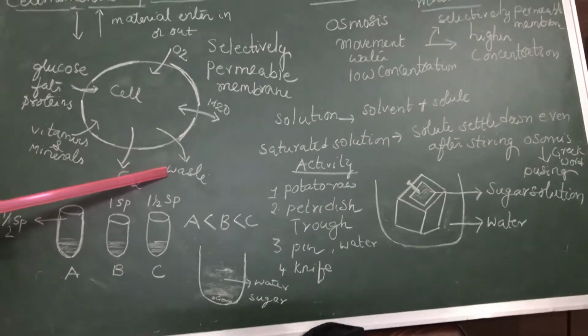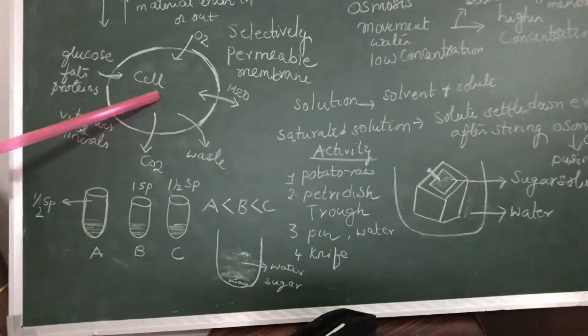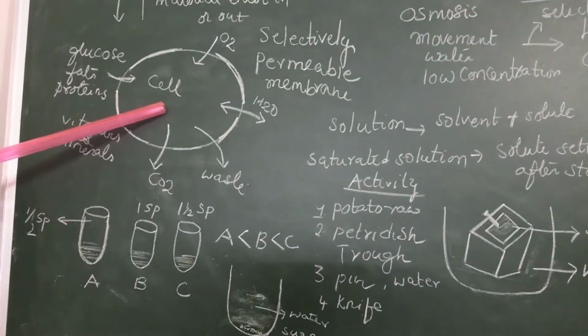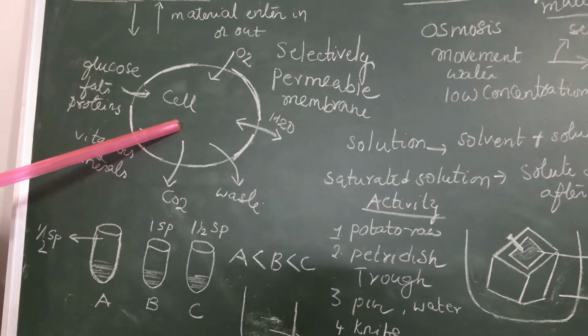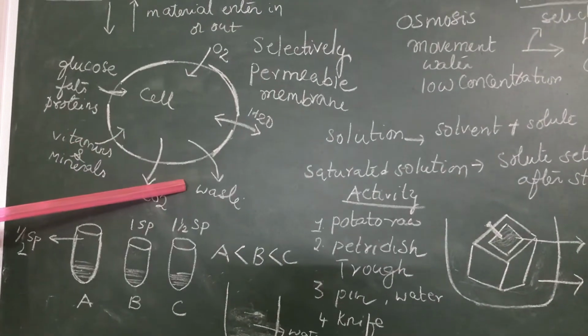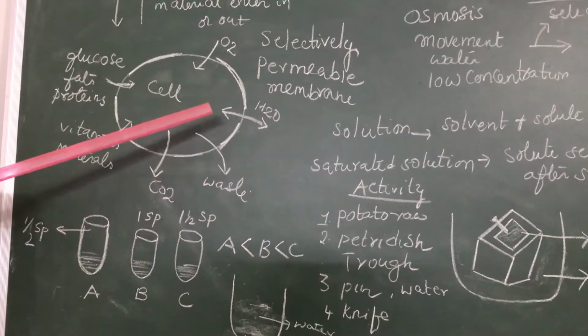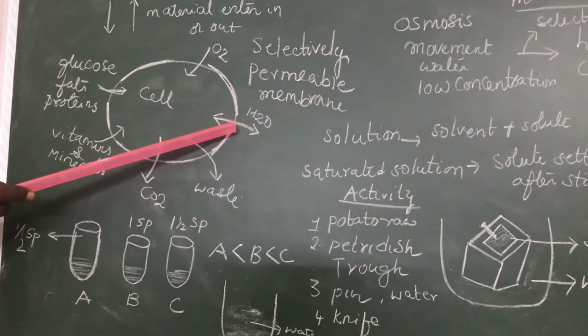Now coming to waste. During metabolism, so many nitrogenous waste materials are formed inside the cell. During respiration or any other metabolic activity, all this waste should be sent out in the form of urine. So waste also will exit out of the cell. Now coming to water.